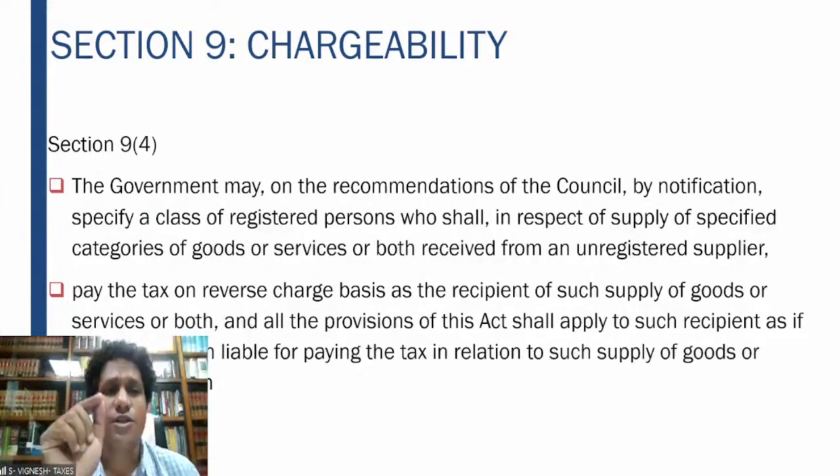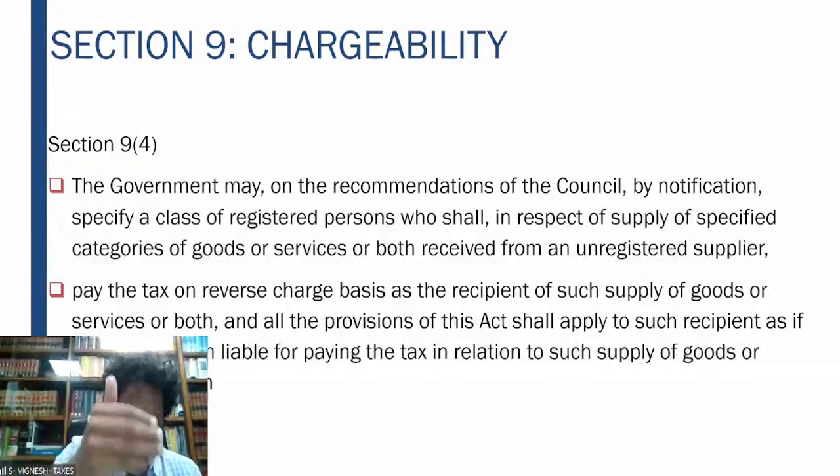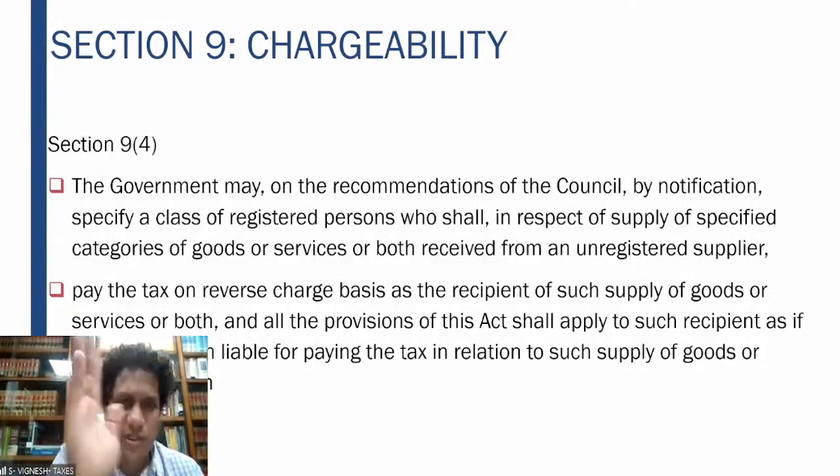It is important for us to understand the difference between 9 subsection 3 and 9 subsection 4. 9 subsection 3 specifies the supplies, and says these are the list of goods and services on which reverse charge is applied.